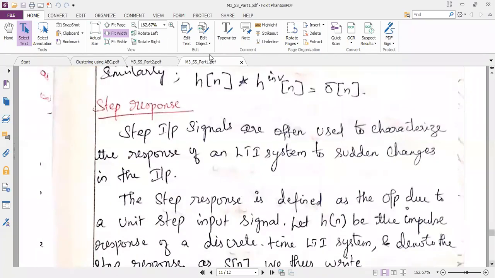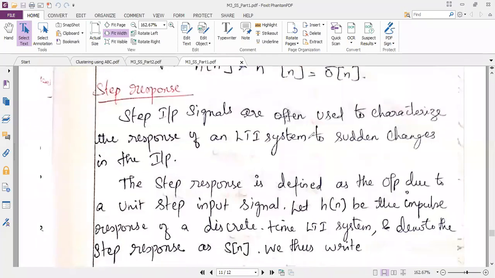Do you know what step response is? I have a system here. I am just showing the system. This is my input and this is my output. I have discussed enough about response. Can anyone tell me the meaning of response?